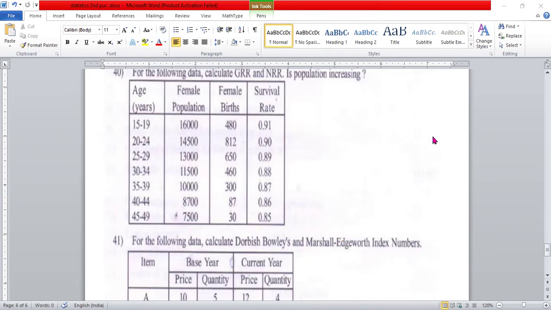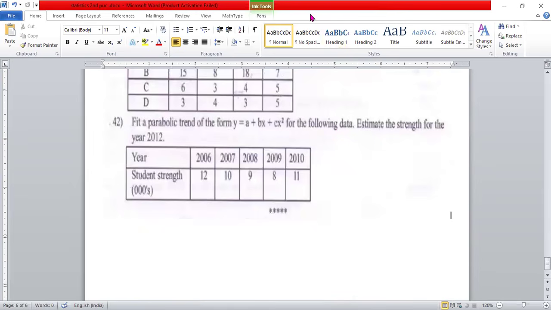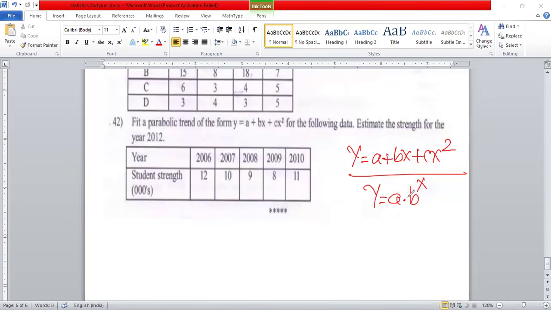The extra question also comes under time series. We have only two methods for time series. In that, they are going to ask you one question: y is equal to a plus bx plus cx square, and y is equal to a into b to the power x. In these two, they are definitely going to ask the last 10 mark question. If you have lots of time, you are able to write the extra question also, which is good for you. Now after that, I'll tell you the chapter wise weightage.